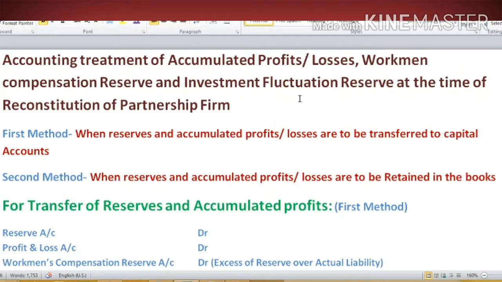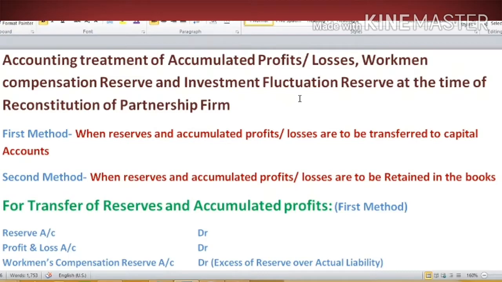Hello everyone. In this video we are going to learn the accounting treatment of accumulated profit, losses, workmen compensation reserve and investment fluctuation reserve at the time of reconstitution of a partnership firm. It means the accounting treatment of these items when there is a change in profit sharing ratio amongst the existing partners, or it is a case of admission of a new partner, or it can be a case of retirement or death of an existing partner.